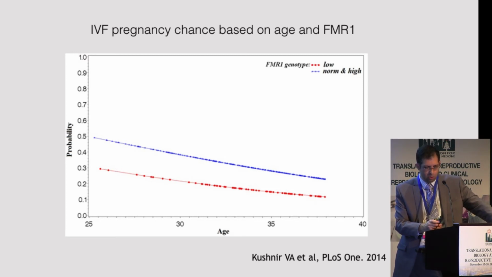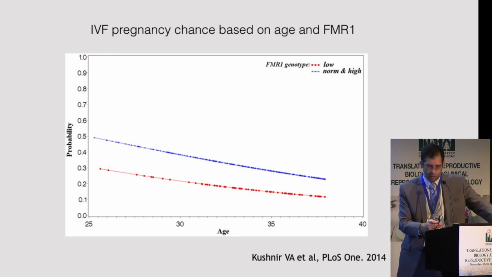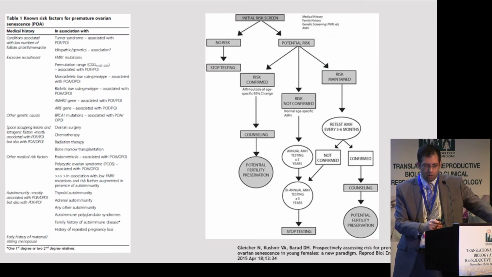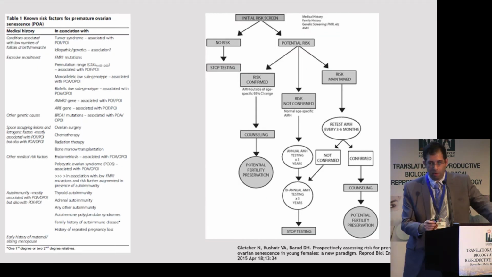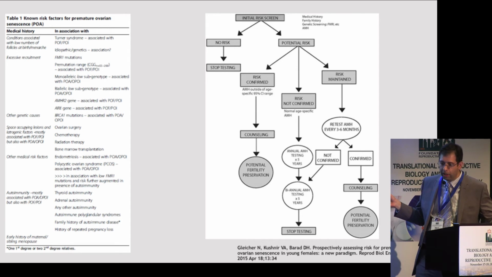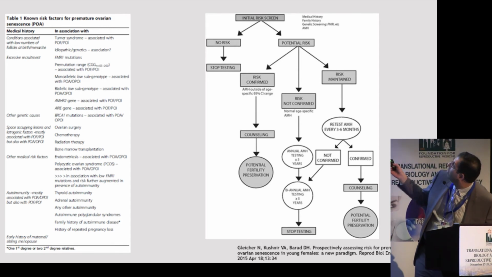And we've also shown that women who undergo IVF who have low repeats seem to have lower live birth and pregnancy rates even when they go through IVF. So putting all of this together, our group has proposed 2 different algorithms that might make sense for different groups of patients. This algorithm is aimed at women who have a predisposition to premature ovarian aging, whether it's based on their medical history or family history or genetic abnormalities, etc.